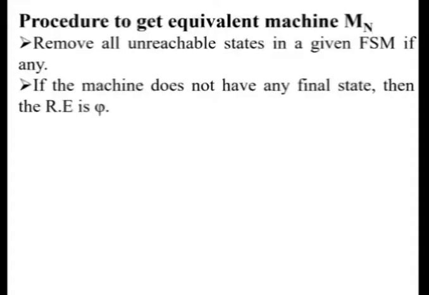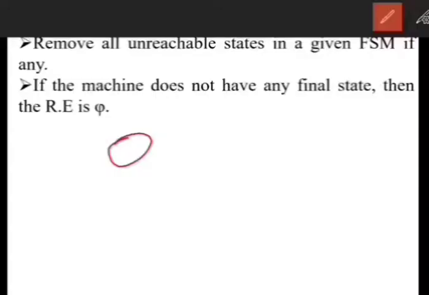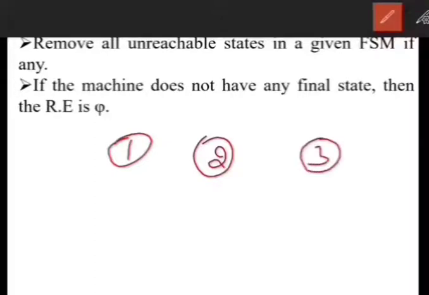The next step is, if the machine does not have any final states, then the regular expression is psi. That means, say for example, if we have a finite state machine with states 1, 2 and 3, all the states are non-accepting states.